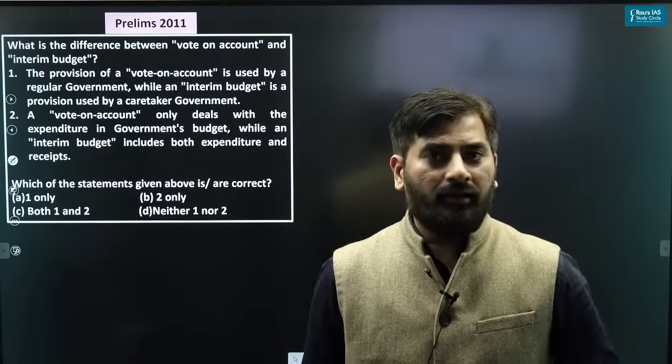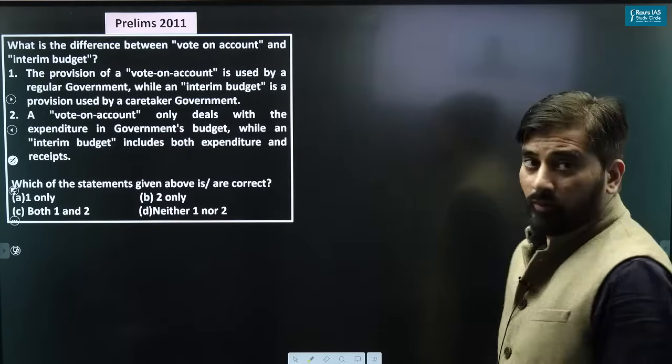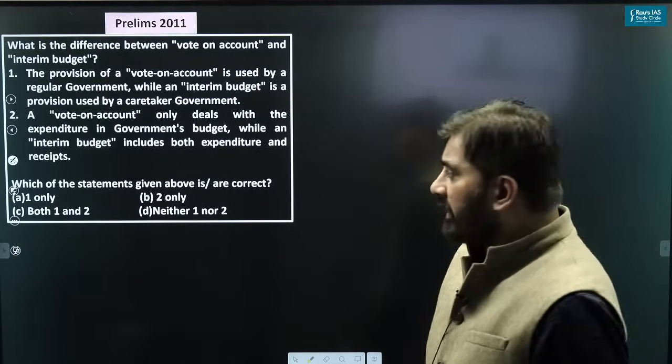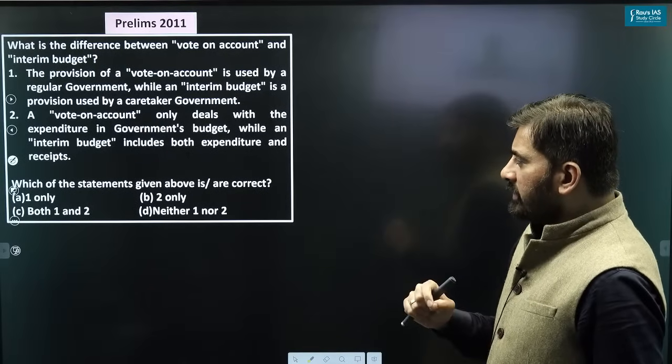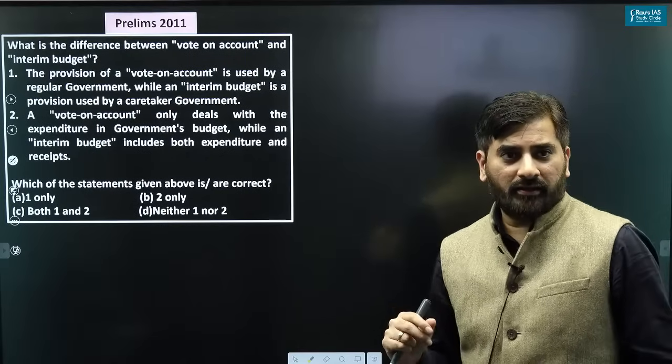The provision of vote on account is used by the regular government, while an interim budget is a provision used by a caretaker government. Vote on account only deals with the expenditure in the government's budget, while an interim budget includes both expenditure and receipts.